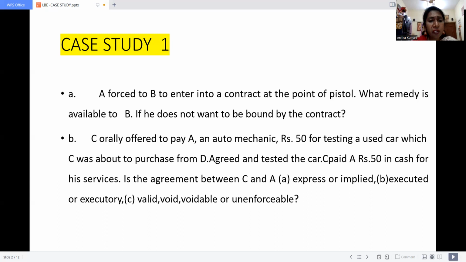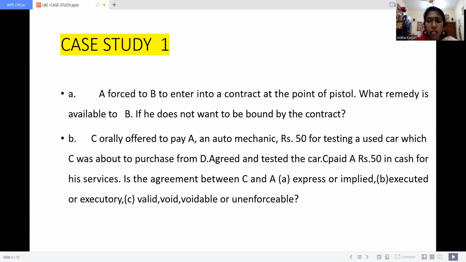The given case study is a purely express contract. Why? Here C orally asked A to enter into a contract, so there is transparency on the part of both parties. So this case is coming under express contract.